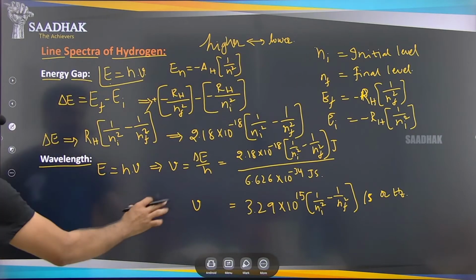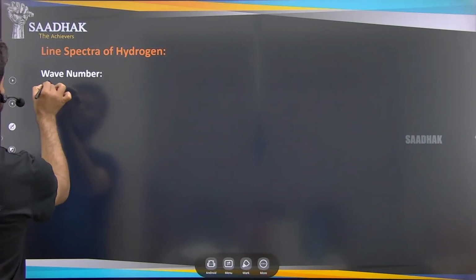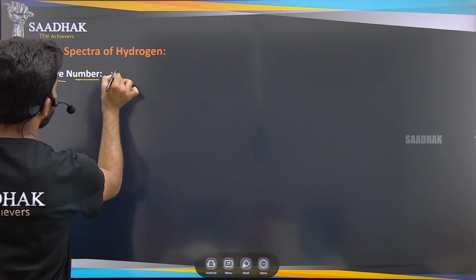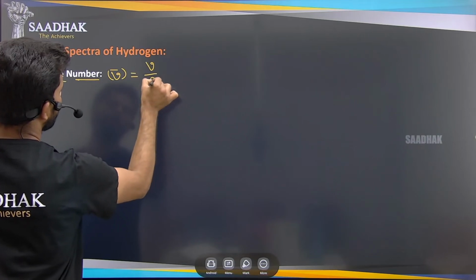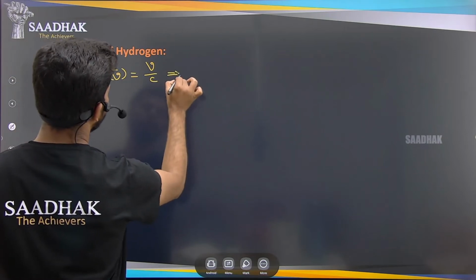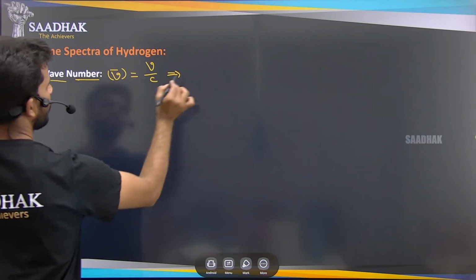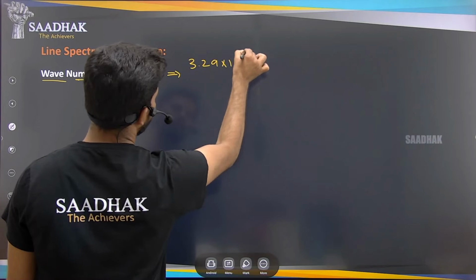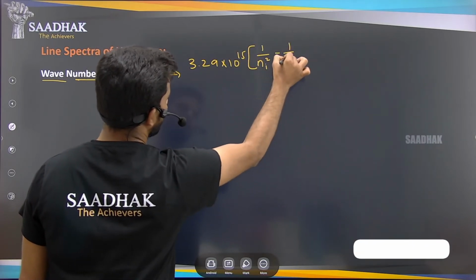So this is the wavelength that we have got. Next we have the wave number of this hydrogen spectrum. The wave number, v bar, we can write in the form of v by c. The v value, we just got, is 3.29 into 10 to the power of 15. So that will be 3.29 into 10 to the power of 15 into 1 by ni square minus 1 by nf square